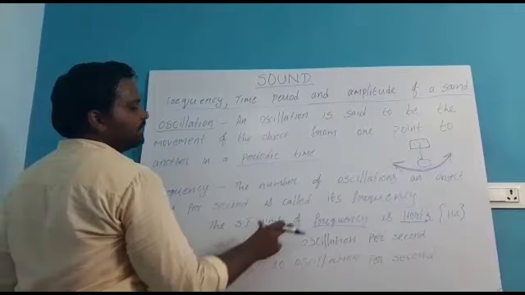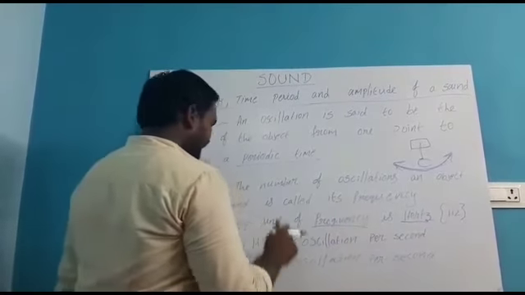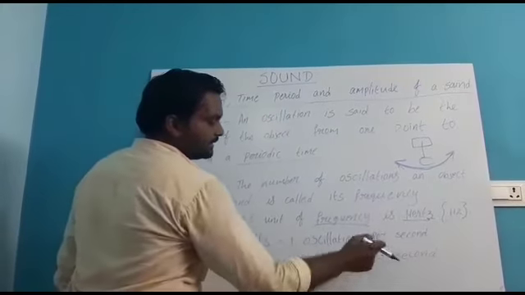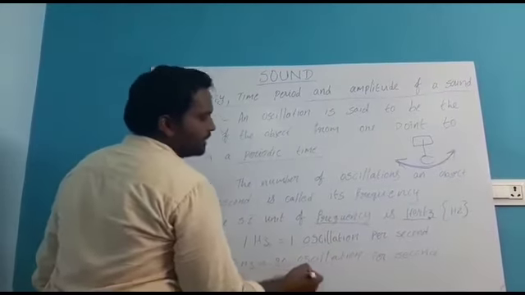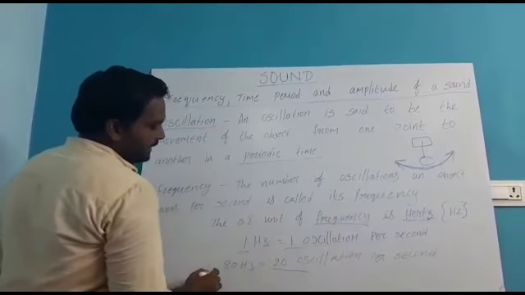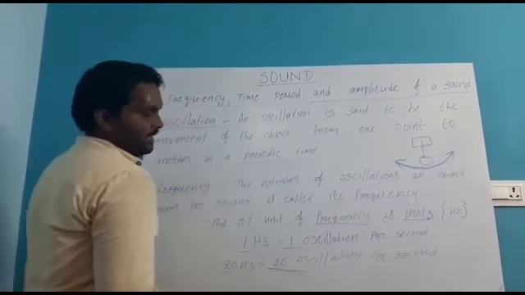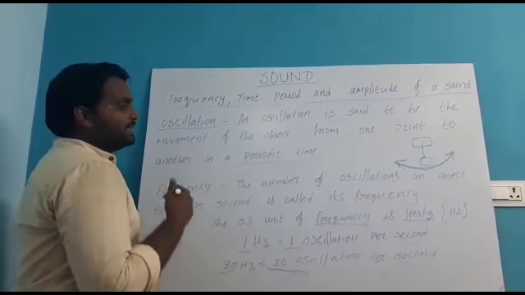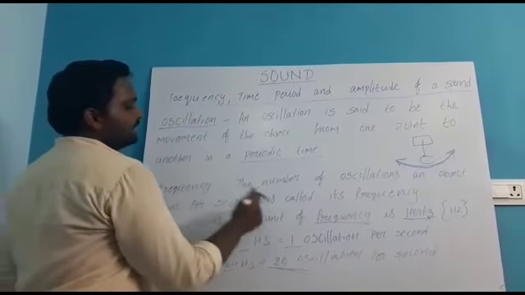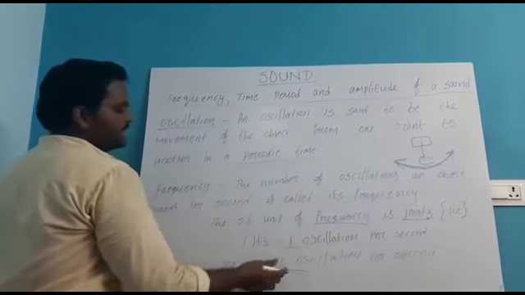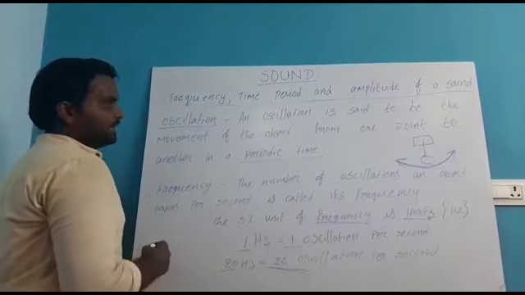For example, if it is 20 Hz, how many oscillations does it take per second? 20 oscillations. 1 Hz takes 1 oscillation. 20 Hz takes 20 oscillations. 30 Hz takes 30 oscillations per second. Very important. Frequency units are Hz. 1 Hz is equal to 1 oscillation. 20 Hz is equal to 20 oscillations.